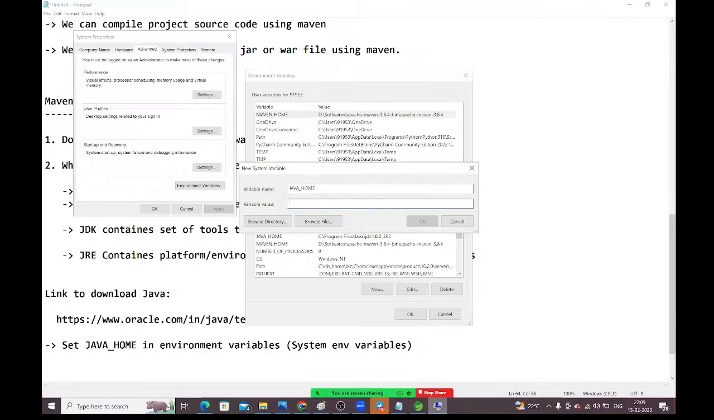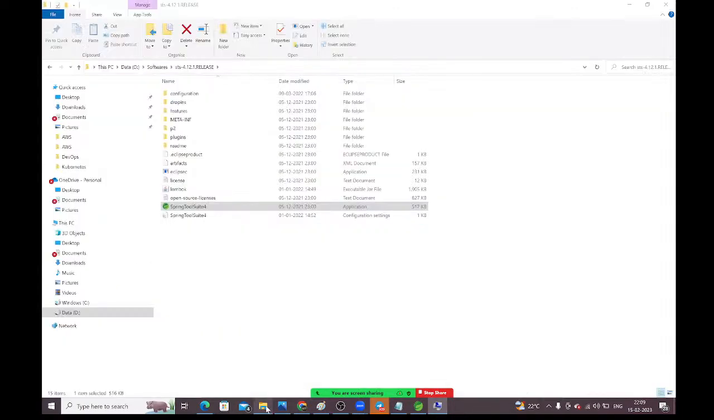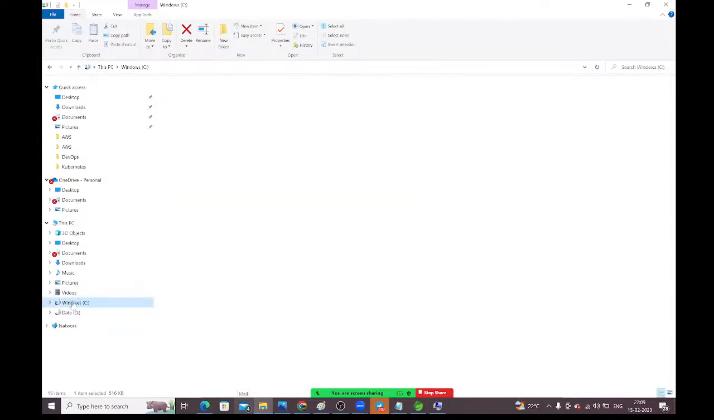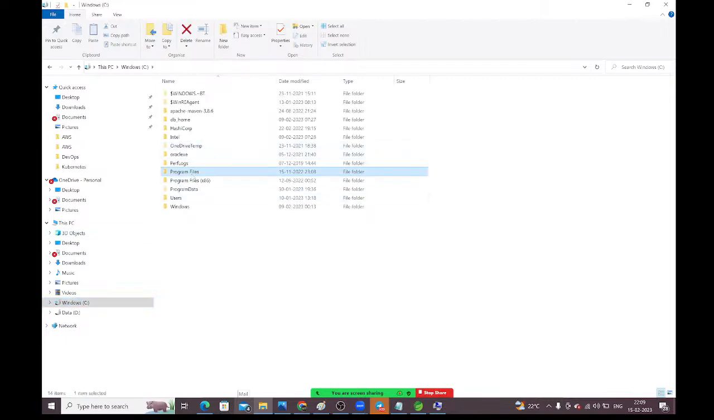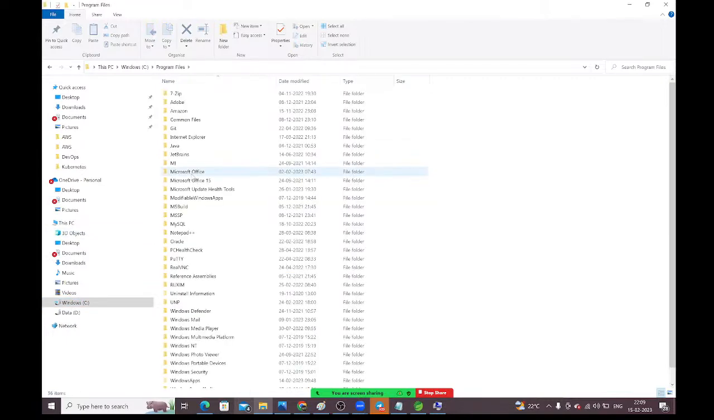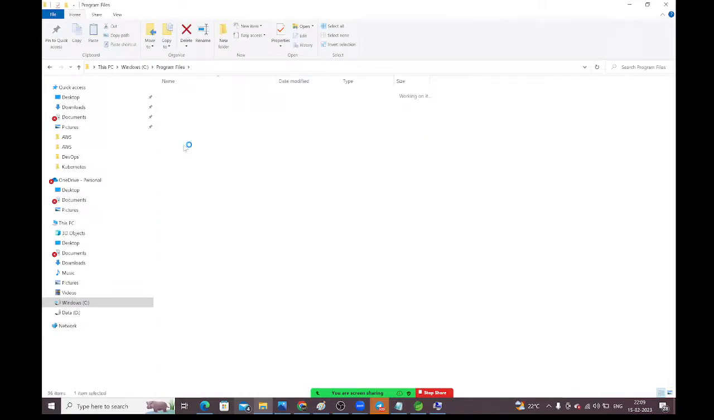Here what we need to give? Go to the location where Java is downloaded. Inside our C drive, we have Program Files. Inside Program Files, we have Java. Whenever Java is downloaded, you will get two things: one is JDK and another one is JRE. JDK contains the tools required to develop Java programs. JRE contains the platform required to run Java programs. Whenever you install Java, you will get these two things, JDK and JRE.